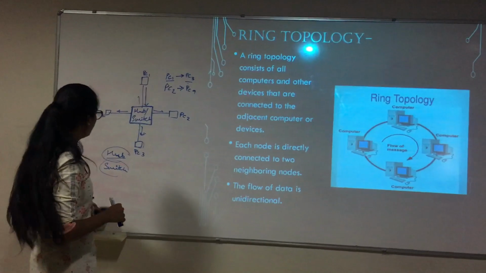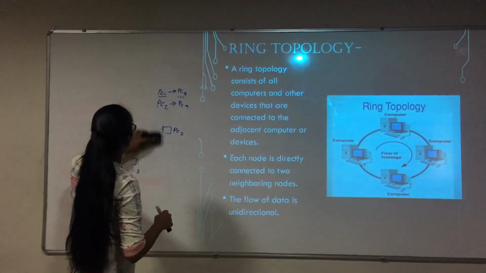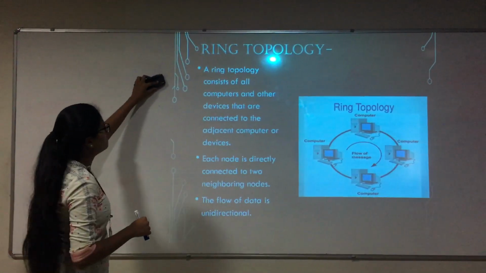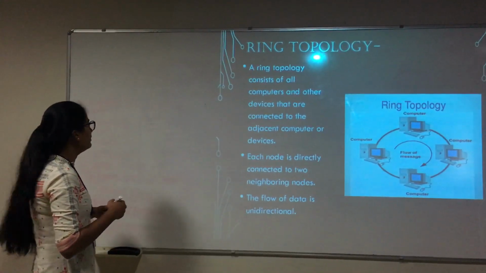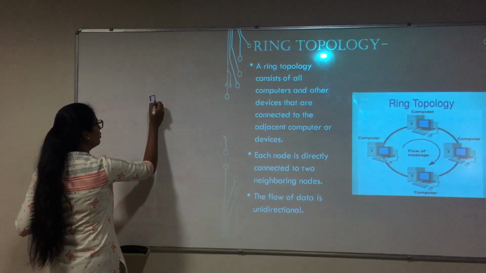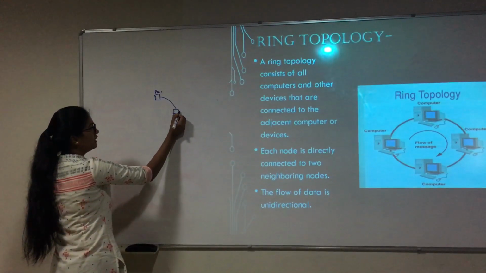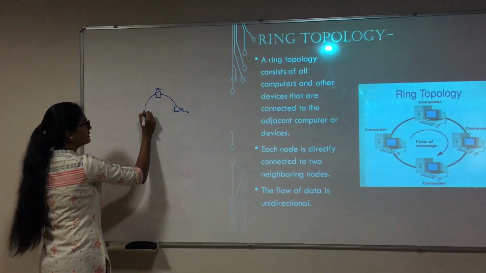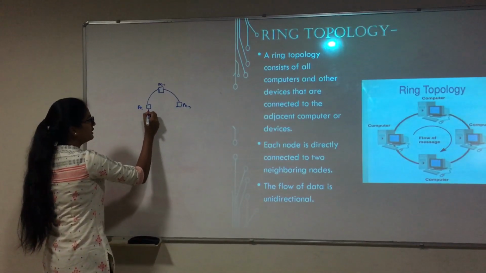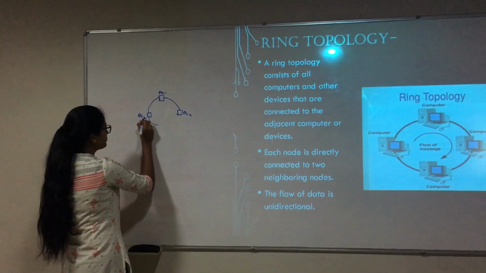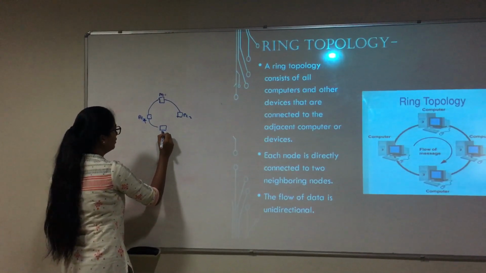Okay, now ring topology. In ring topology, every node or a system is connected to its adjacent system. That is, every node has two adjacents, so it is connected to two systems.